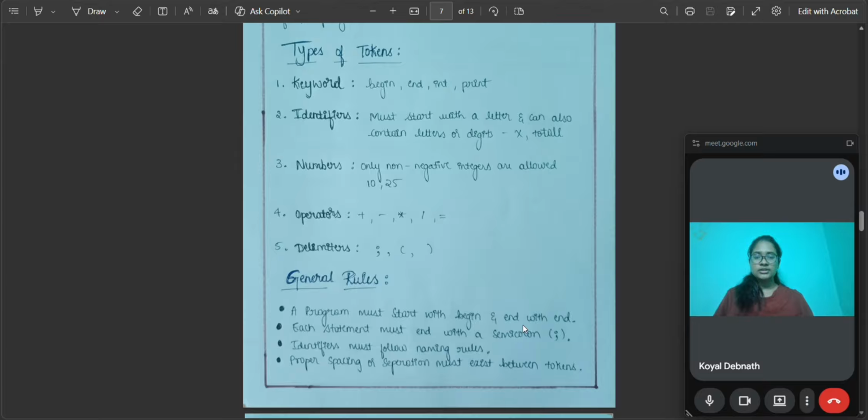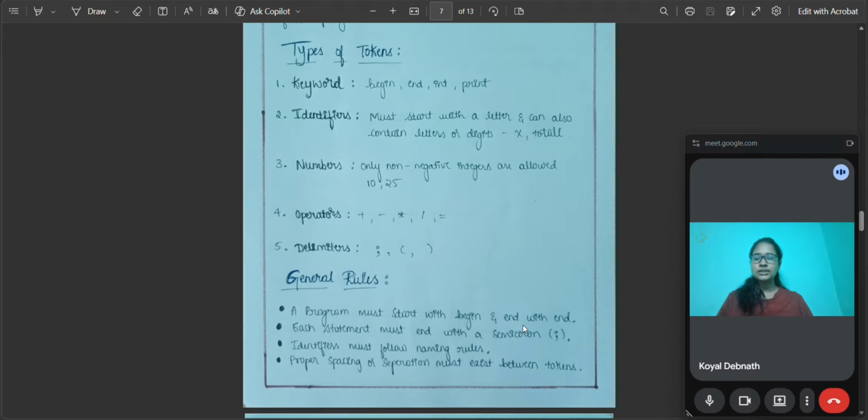As I said, valid cases are x, value1. These are valid, but 1x, a@b are not valid. They are invalid cases. So identifiers are used to store and access values in the program. The next one is the number. A number represents integer constants. For example, here 10, 25, 100 are all examples of numbers.